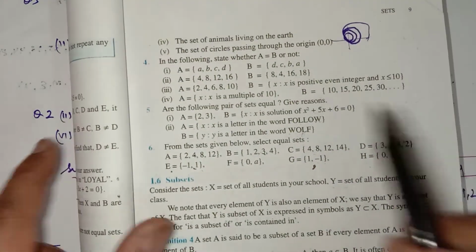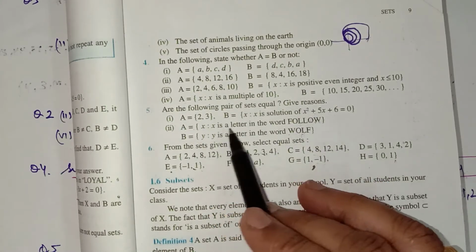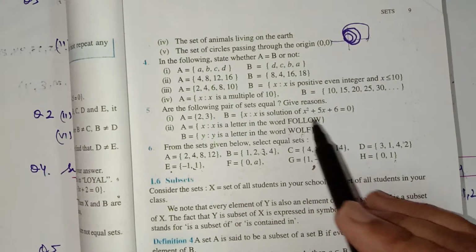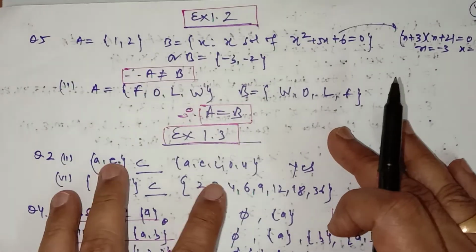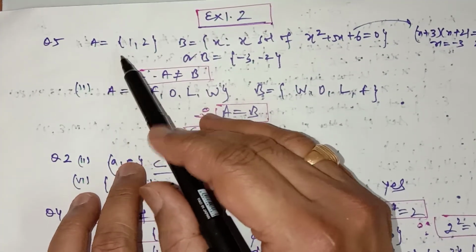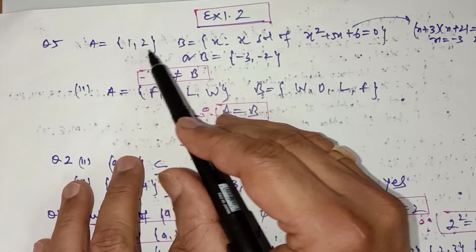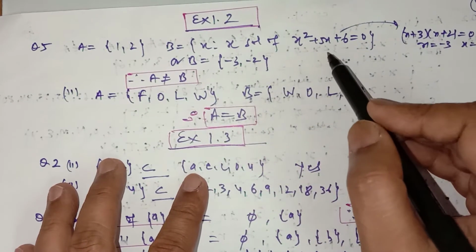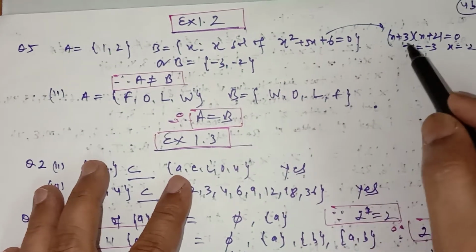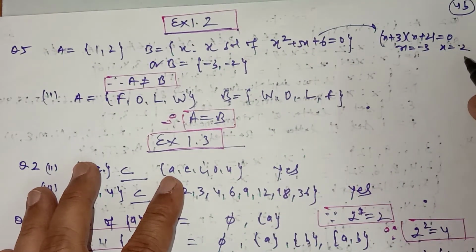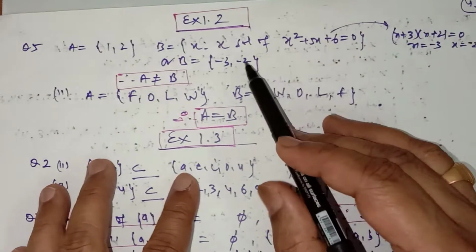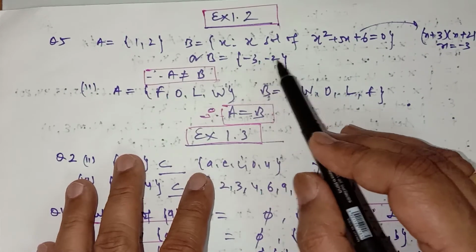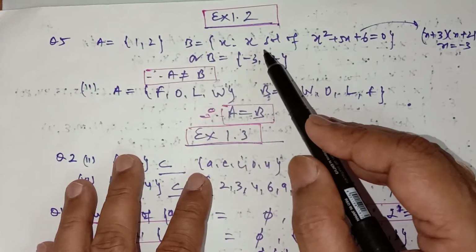Now in question number 5, are the following sets equal? But the question is given in the set builder form. So first of all, we will convert into the roster form, and then we can tell whether they are equal or not. In question number 5, set A is given as 1, 2, and set B is the set of solutions of this quadratic equation. You know how to solve this quadratic equation: solve by factorizing. So you get -3 and -2 as the roots of this quadratic equation. So in set B we have the elements -3 and -2, and in A we have 1 and 2. So they are not equal to each other.